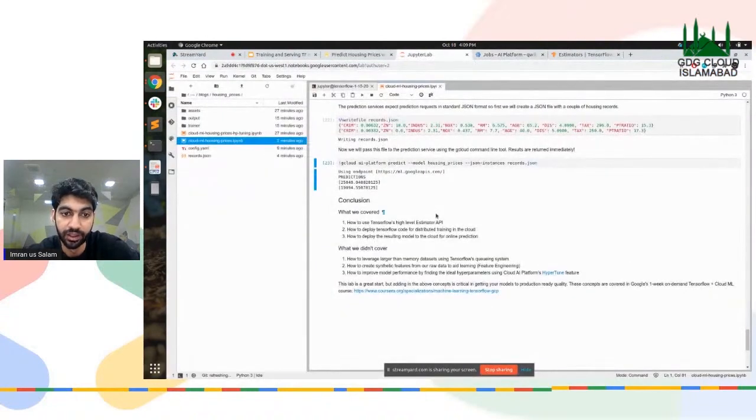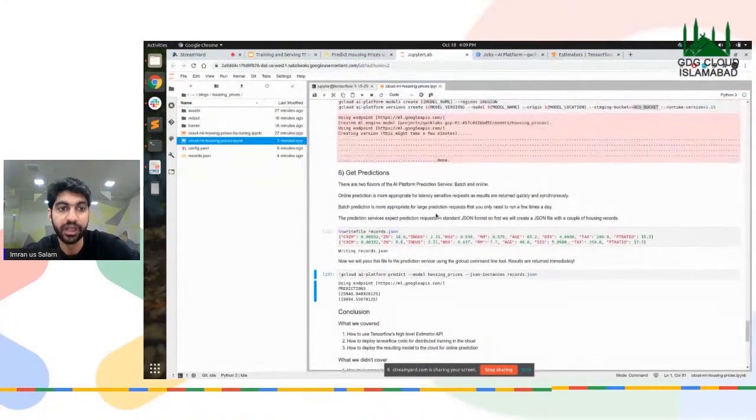Okay. So as I've said, this is a very basic lab, and the reason I've used TensorFlow Estimator is because it's a little more complicated than the Keras API. Now, if you have mastered this estimator, TensorFlow estimators, the Keras API is going to be a piece of cake for you guys. So I would suggest you go through the TensorFlow estimators while you're deploying your models or serving your models on the AI platform. And once you've done that, the Keras high level API is just a piece of cake. So you don't have to worry about anything anymore, right?